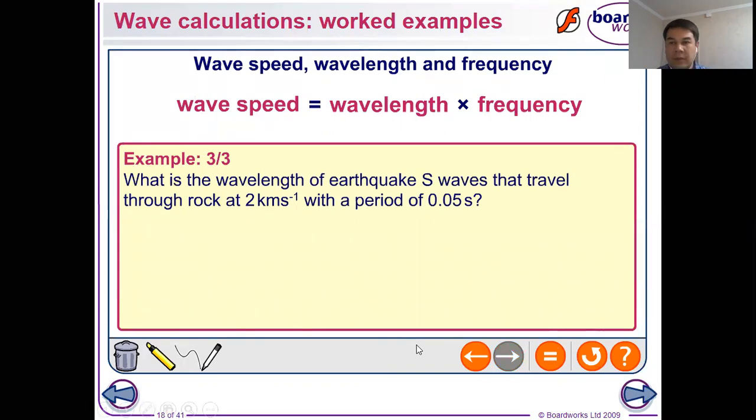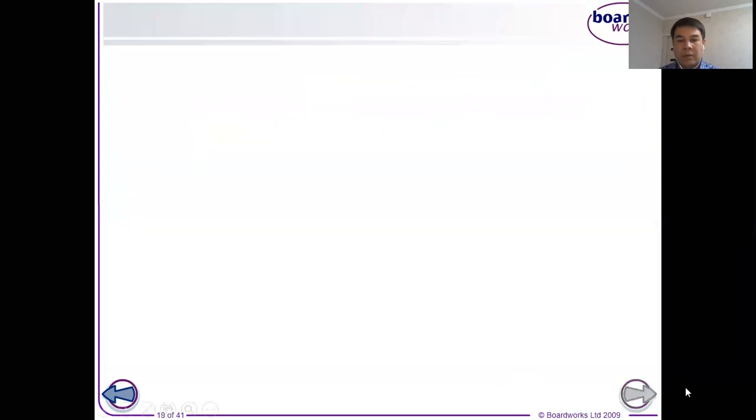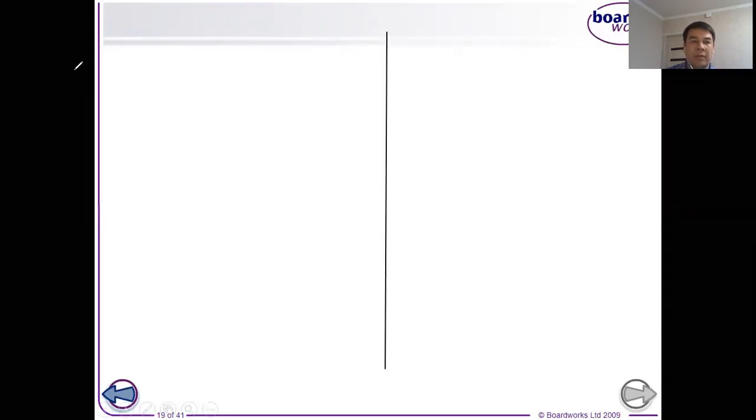So let's first read the example. What is the wavelength of earthquake S waves that travel through rock at 2 kilometers per second with a period of 0.05 second? So again, I am going to my whiteboard, and I'm dividing my board into two parts and writing what is given to me.